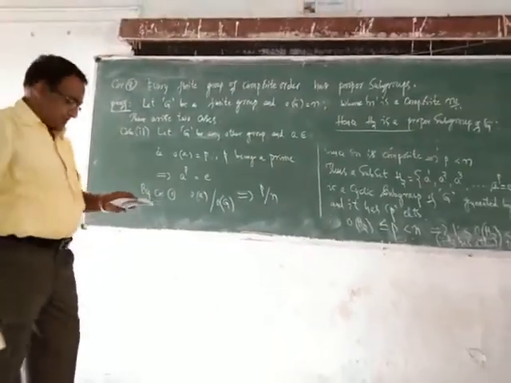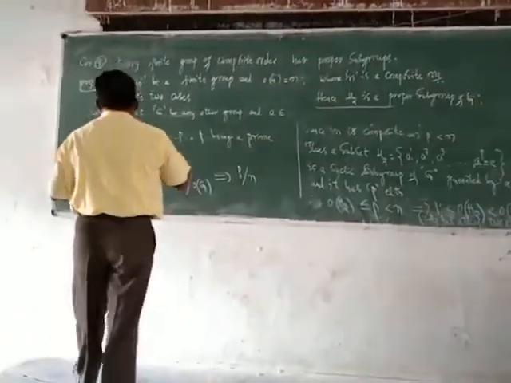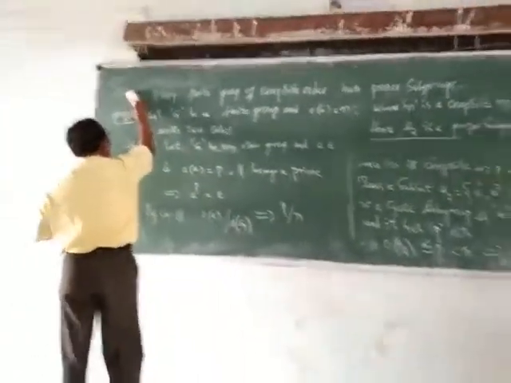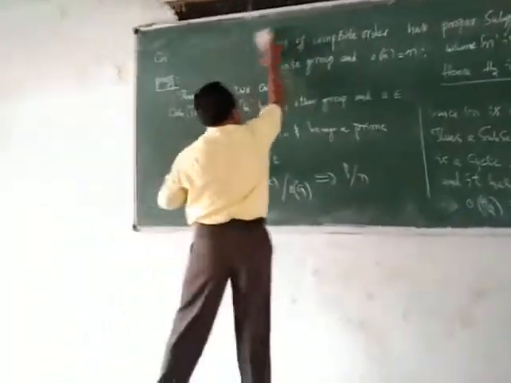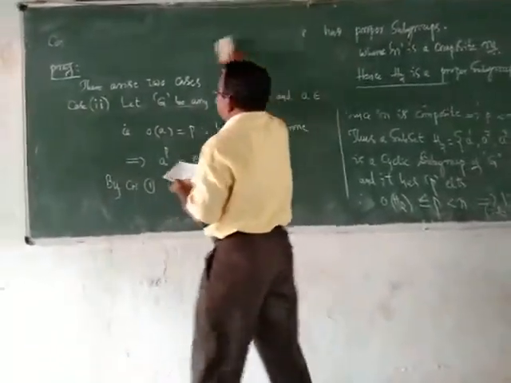Next, with this, let me go to corollary number 9, the last one.